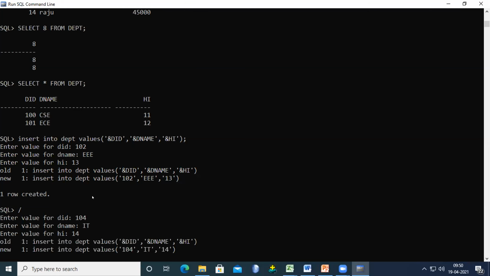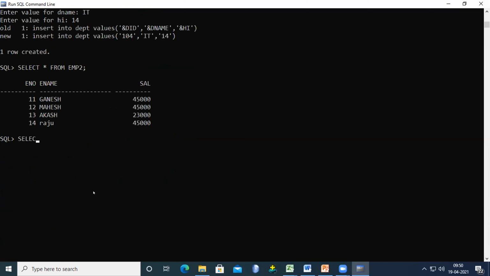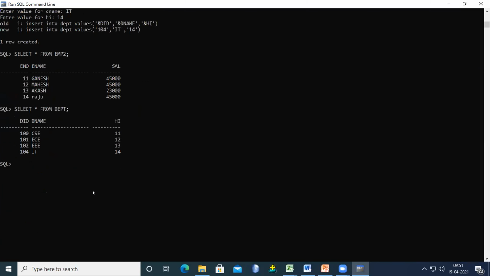Now we try to display both tables. Select star from EMP2, select star from DEPT. Now, how do we combine these two tables into a single table? Please note this down.